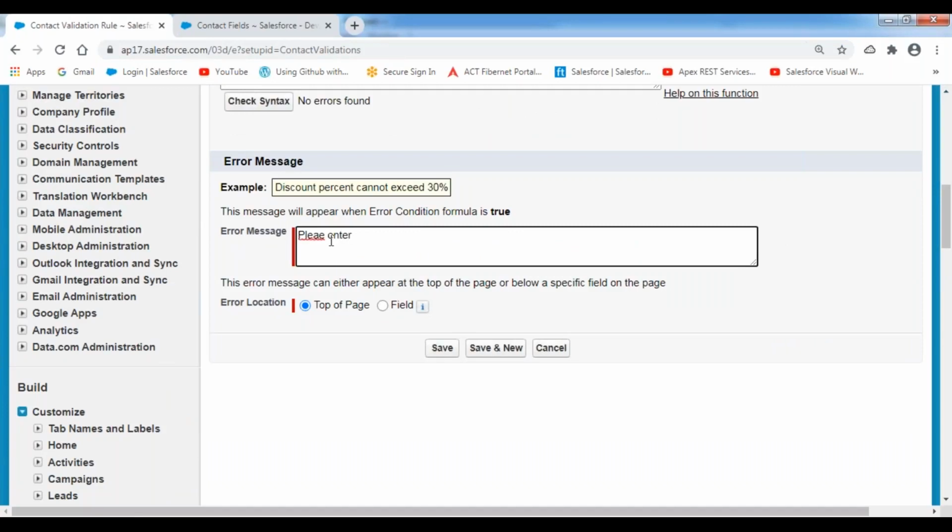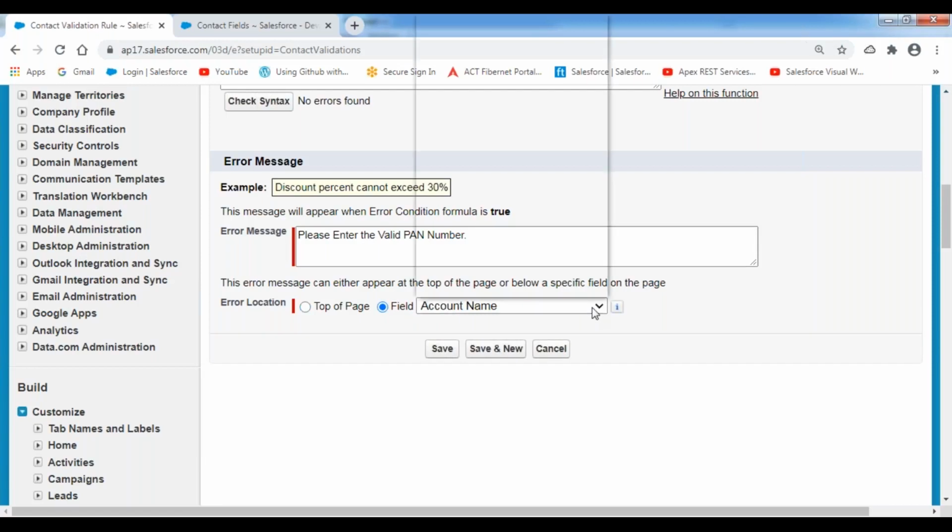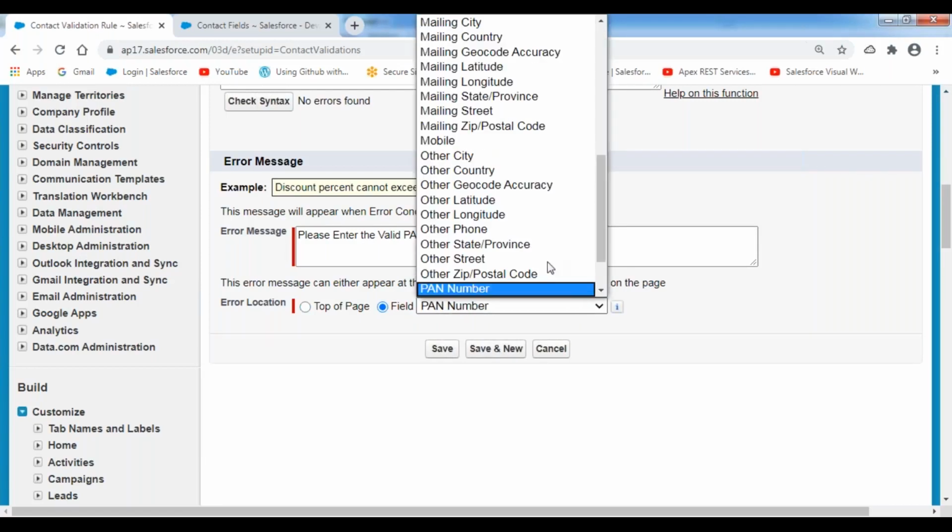Now I'm indicating here: please enter the valid PAN number. I want to give the message to the user, please enter a correct PAN number here. Don't enter the wrong PAN. I'm indicating the field. At what field level do you want to show the error message? I want to show the error message at that PAN number.